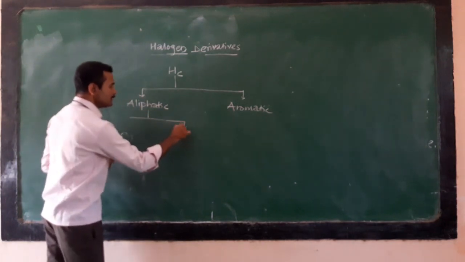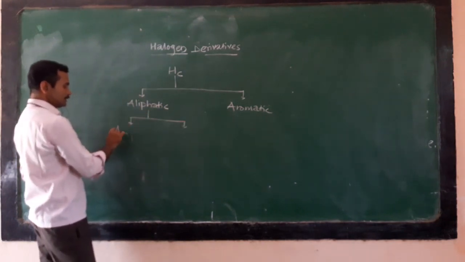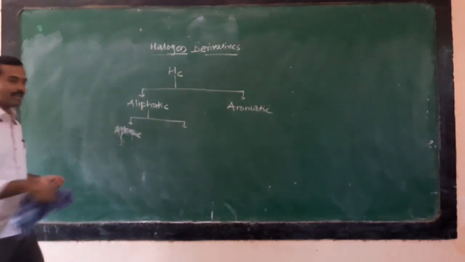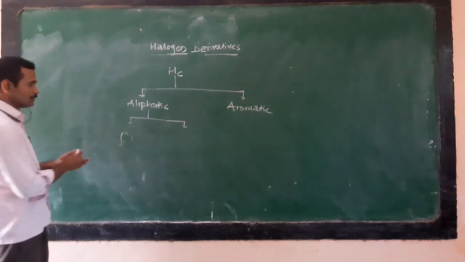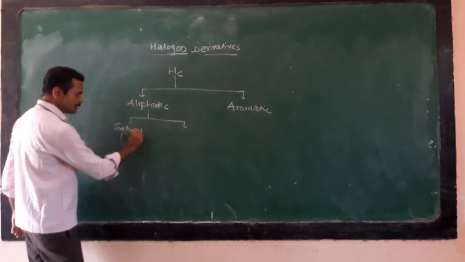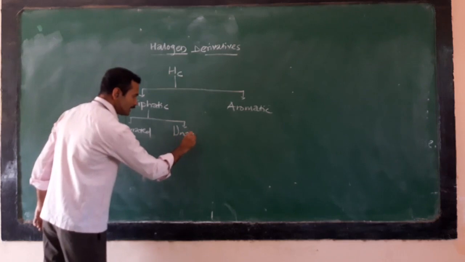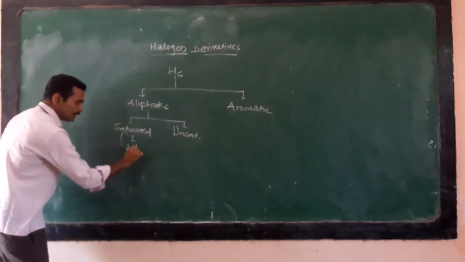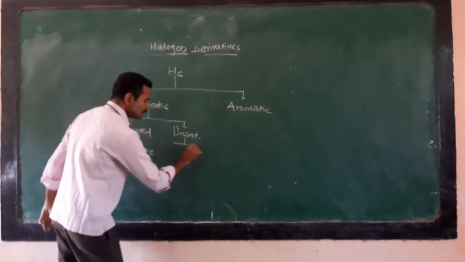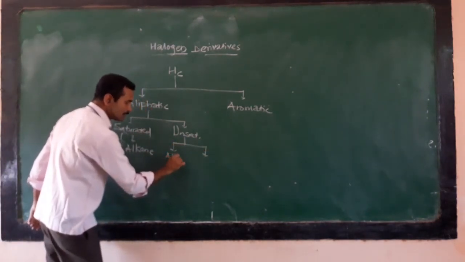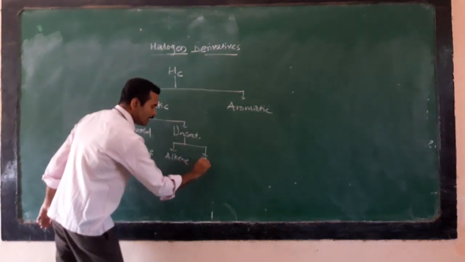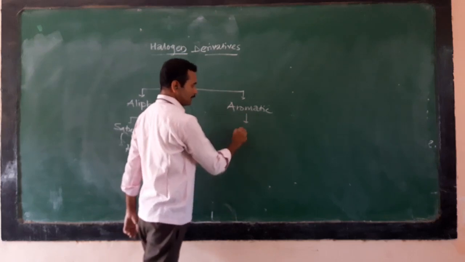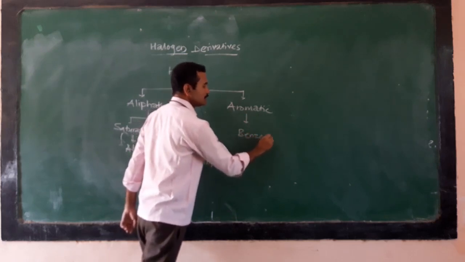Aliphatic hydrocarbons are further classified into saturated and unsaturated. Saturated includes alkanes, unsaturated includes alkenes and alkynes, and aromatic includes the derivatives of benzene.